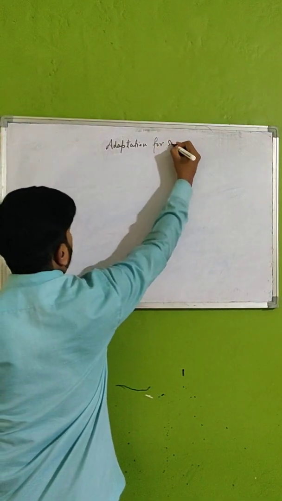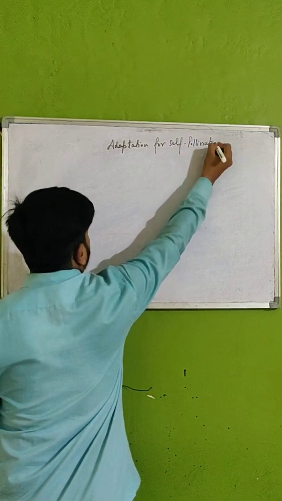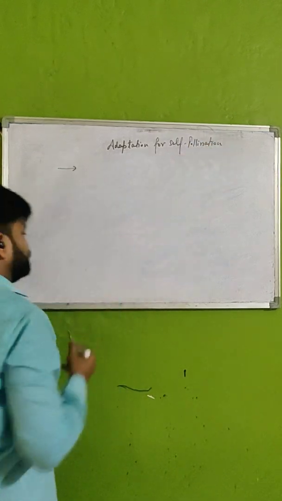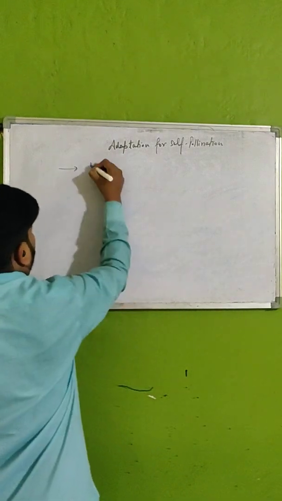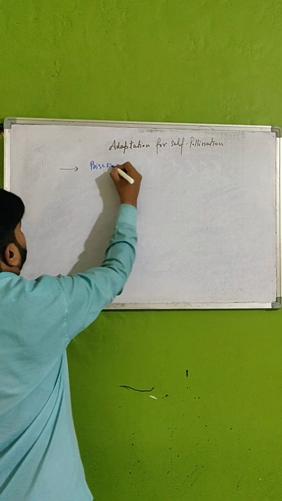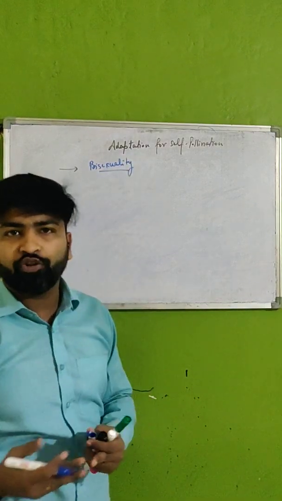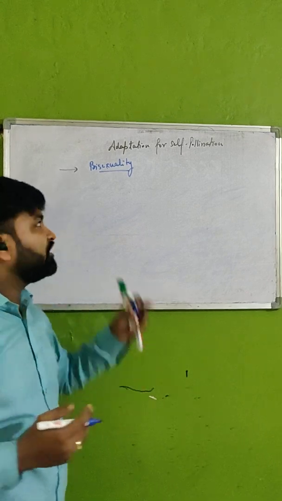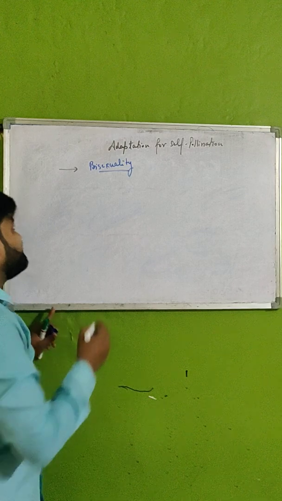So adaptation for self-pollination, the first thing here is bisexuality. Means the plant will produce bisexual flowers. If the plant produces bisexual flowers, chances of self-pollination will automatically increase.